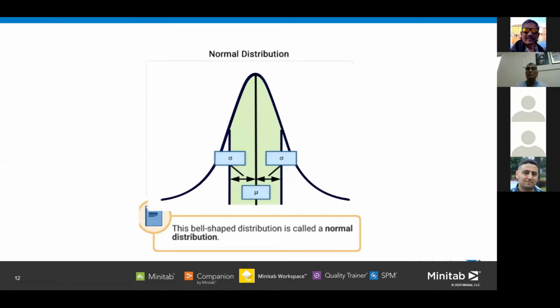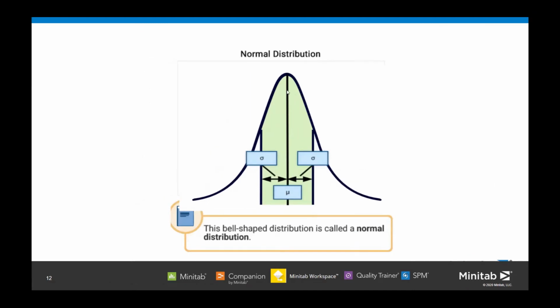This bell-shaped distribution is called a normal distribution, and the mean, the central value of the distribution, determines the location of the curve on the graph, and the curve is symmetric about this mean. The mu here, you can see, is the mean, and the curve will be symmetric around this mean. Now a normal distribution is symmetric around its mean, which in this case is the same as the population mean, which we usually test in our hypothesis test.